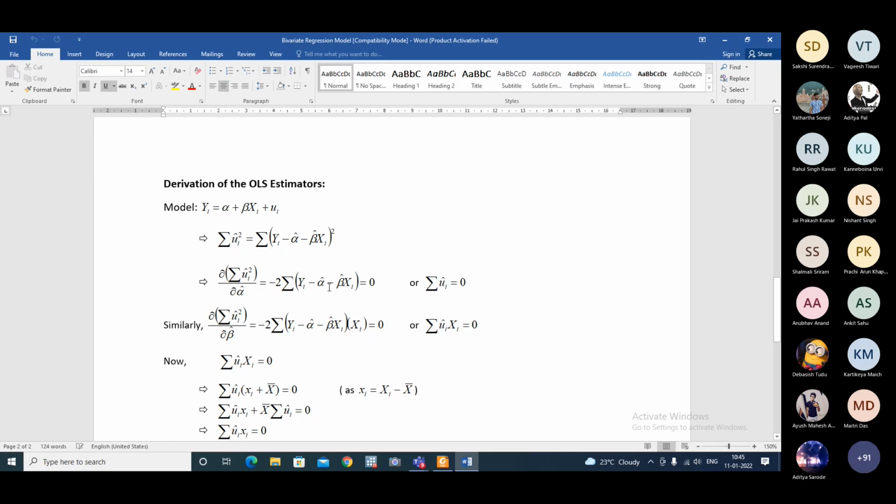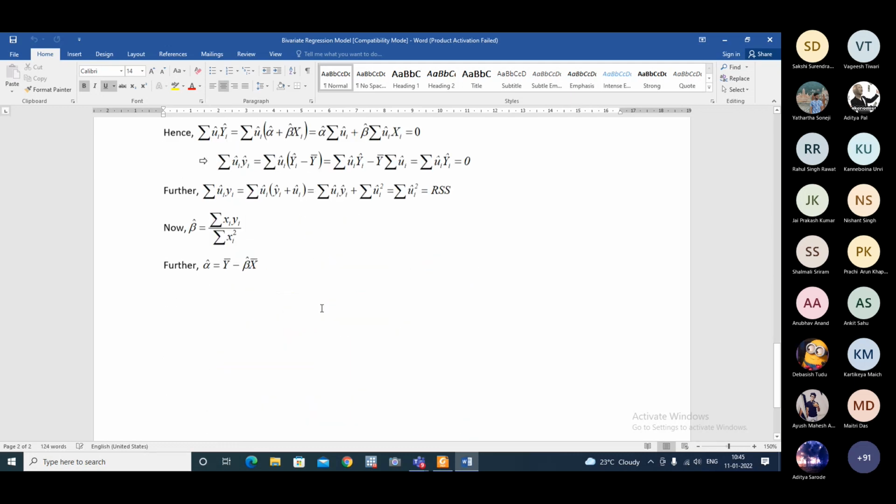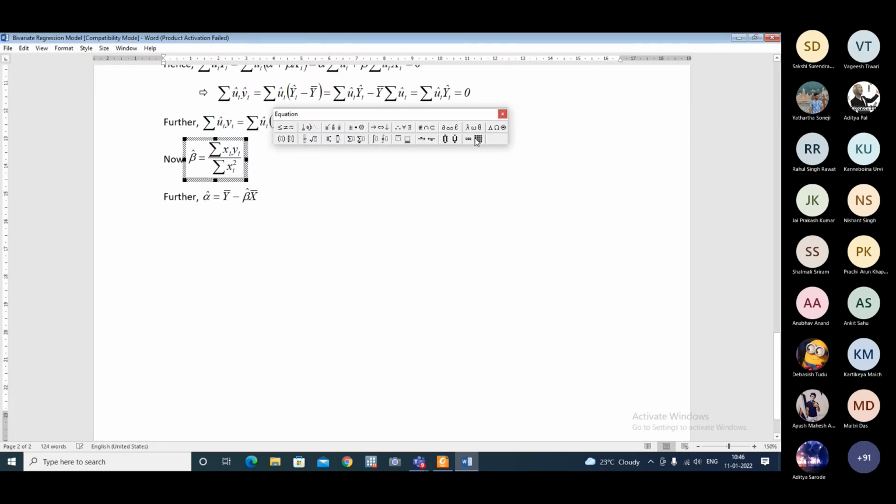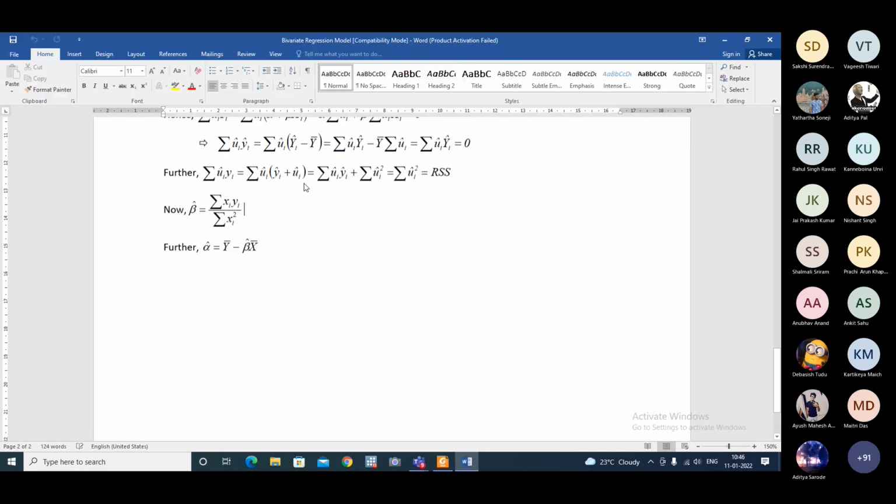The two unknowns are alpha hat and beta hat, and if you solve them, you'll get these expressions for alpha hat and beta hat. And these are called the OLS estimators. This is the OLS estimator of beta, that is beta hat, and this is the OLS estimator of alpha, that is alpha hat.